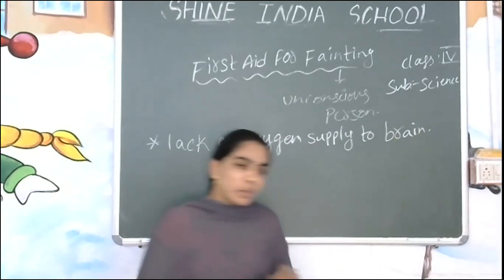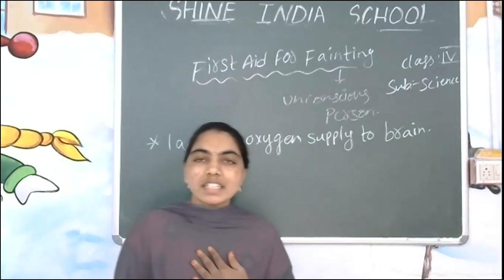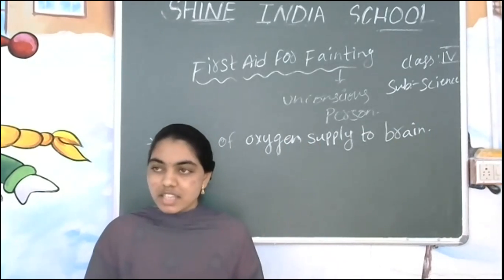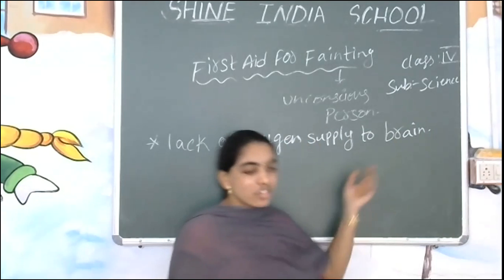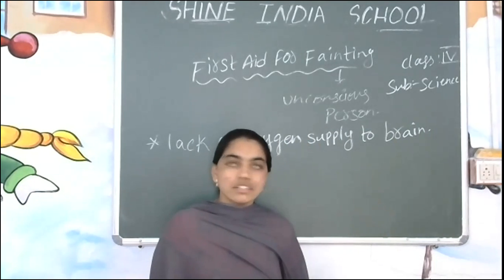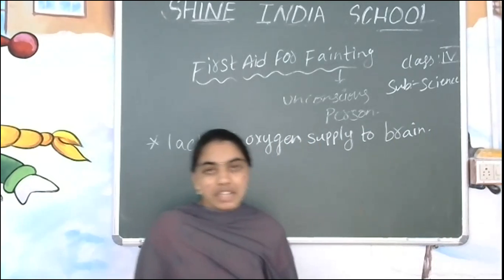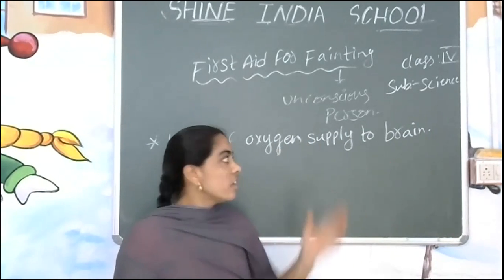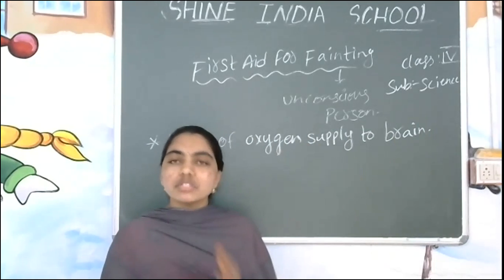But while we are breathing, oxygen goes inside, right? Every part of our body will get oxygen. The same way the brain is getting oxygen as a supply from the lungs. But sometimes there is a lack of oxygen supply to the brain. Why does it stop?